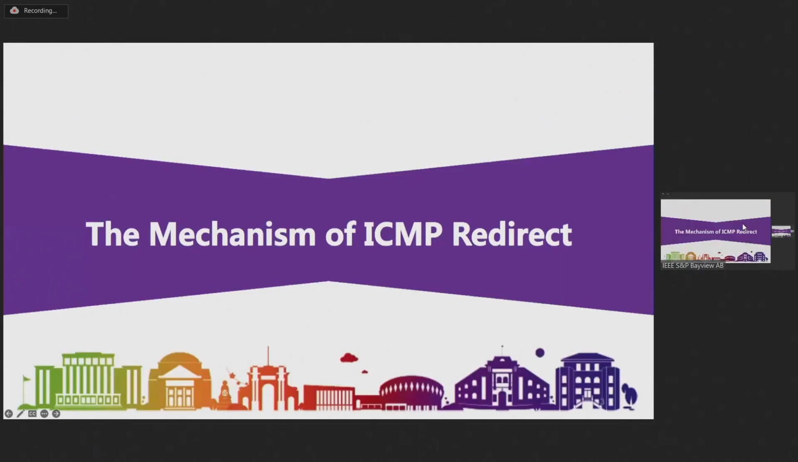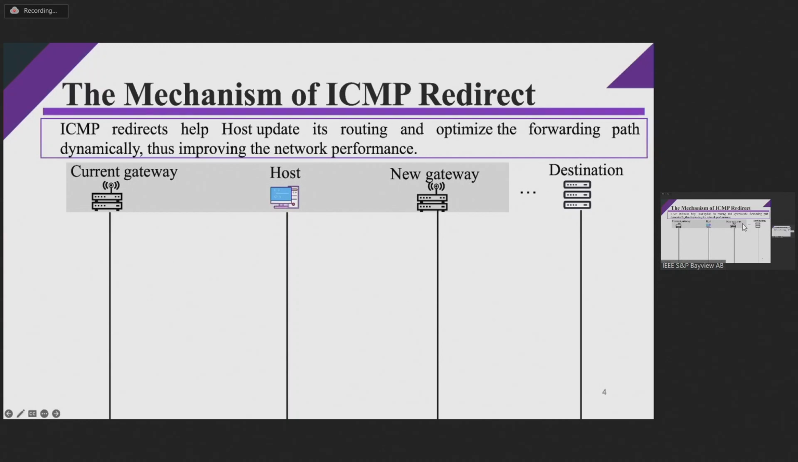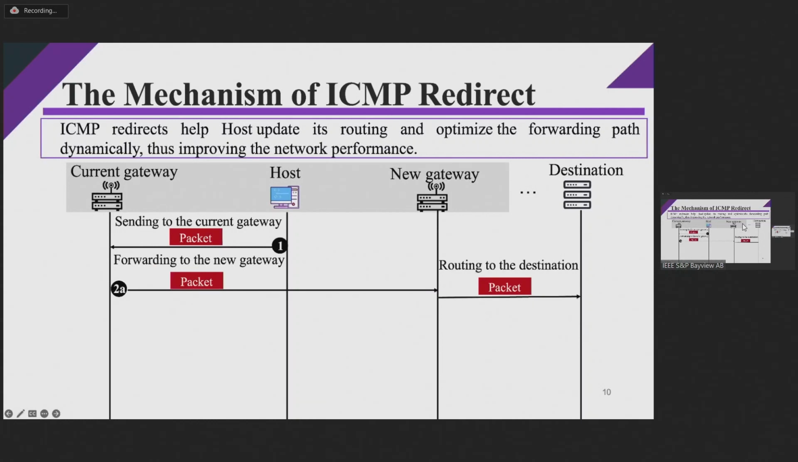So first, let me introduce the mechanism of ICMP redirect, which is defined in RFC 792. Generally speaking, the mechanism of ICMP redirect helps a host update its routing and optimize the forwarding path dynamically, thus improving the network performance. For example, we have a host which has a default gateway to forward its packets to a destination. If the host wants to send packets to a destination, it will first send the packet to its current gateway. The current gateway will forward the packet to its next hop, and then the next hop will route the packet to the final destination.